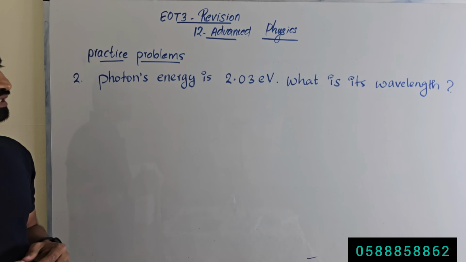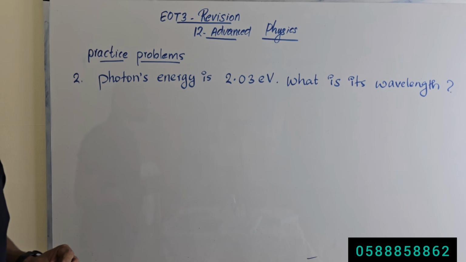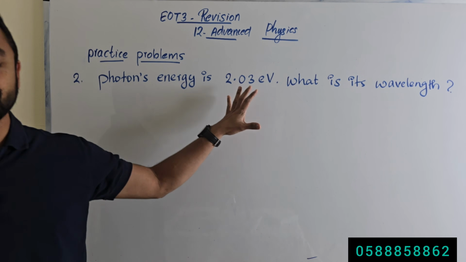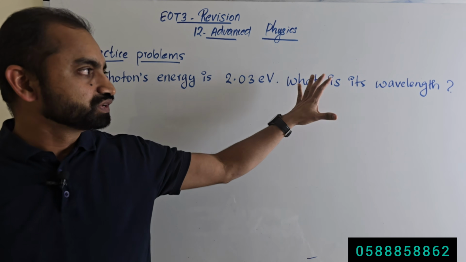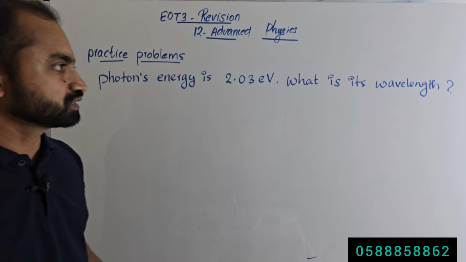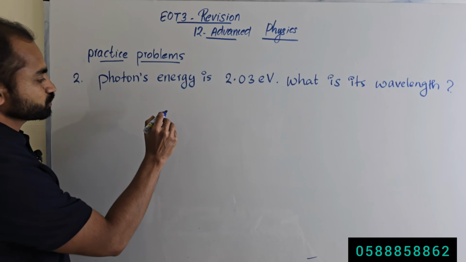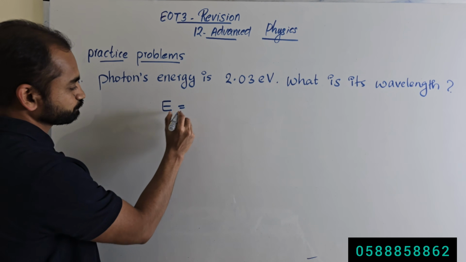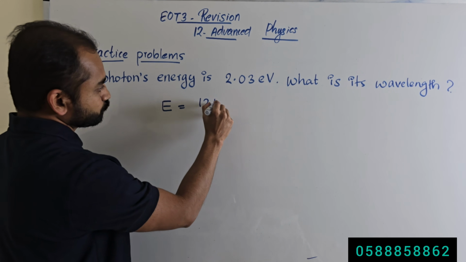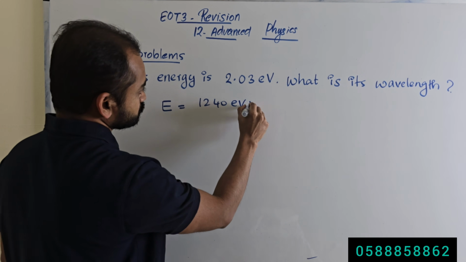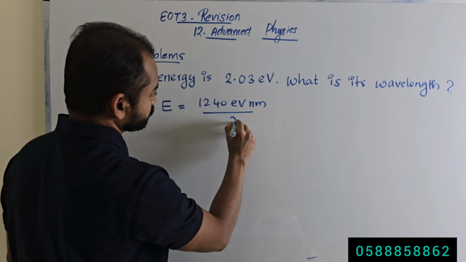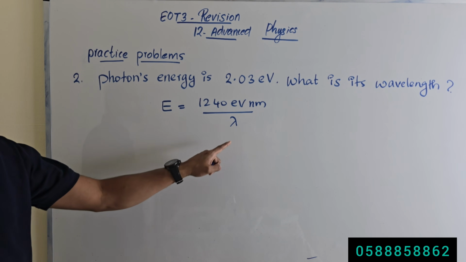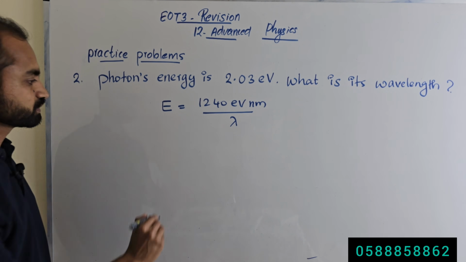Question number 2 in practice problems. Photon's energy is 2.03 electron volt. What is its wavelength? Here the energy of the photon is given in electron volt, and we need to calculate the wavelength. How to calculate that? We have the equation energy equals 1240 electron volt nanometer divided by wavelength. We need wavelength and energy is given, so we will take wavelength to this side.